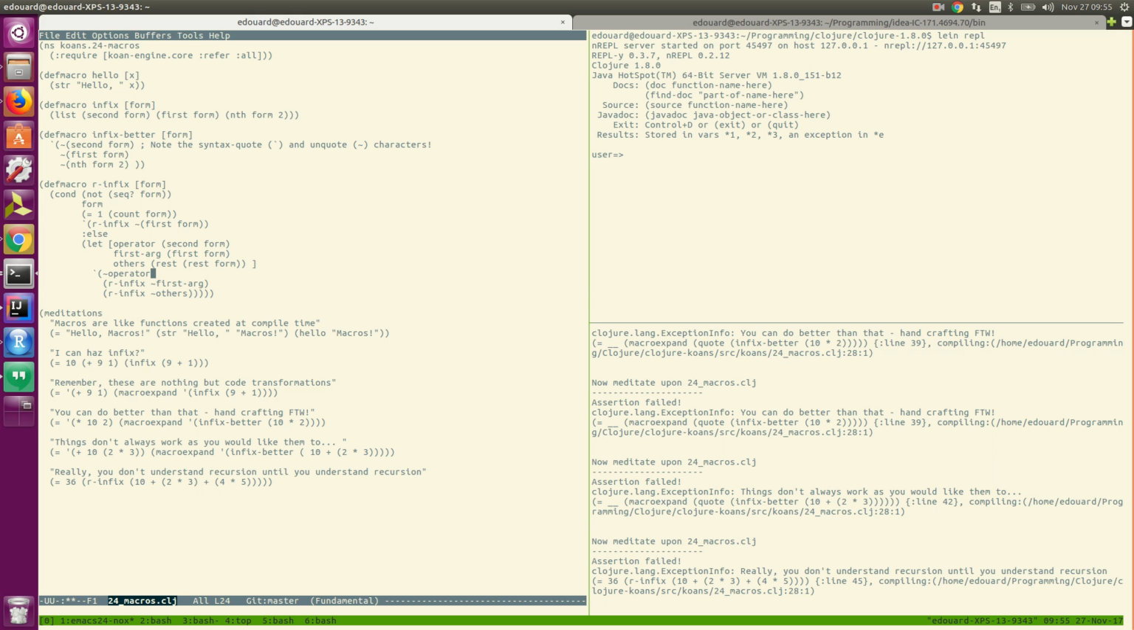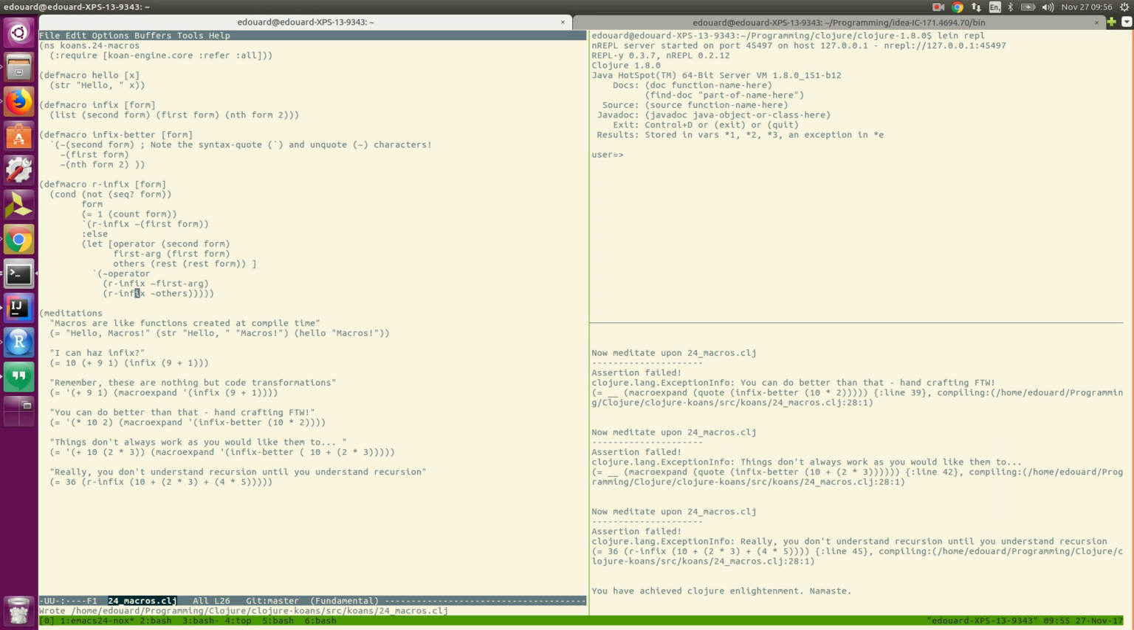And then what is evaluated is the operator gets evaluated with the result of calling recursive infix on the first argument and the result of calling recursive infix on the others. And that should well work. Let's see if it does. Okay. I have reached Clojure enlightenment. Well, I don't think I have done yet, but we seem to have dealt with a lot of the basics